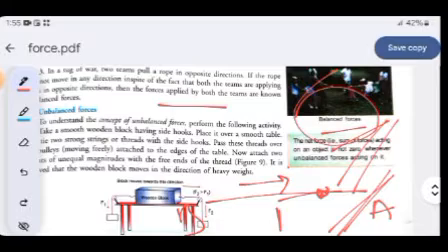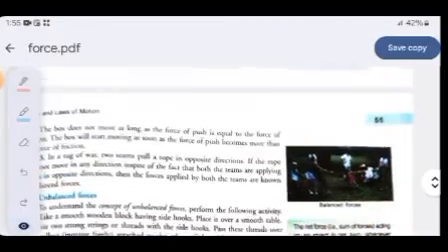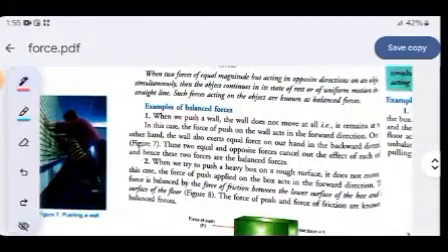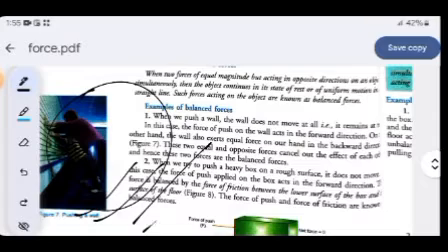Now let's look at the next level of examples, like we have observed in our surroundings. Suppose we have a wall. On that wall you exert some kind of pushing force, and do you think that the wall of your room will move when you apply some force on it? Of course it will not move, because the wall in your room will exert the same amount of force as you are exerting on it. That means balanced force is working over there. So here is the example of that wall. Two persons are exerting the same kind of force on the wall. What is happening? The wall will not move and the balanced forces will work here.